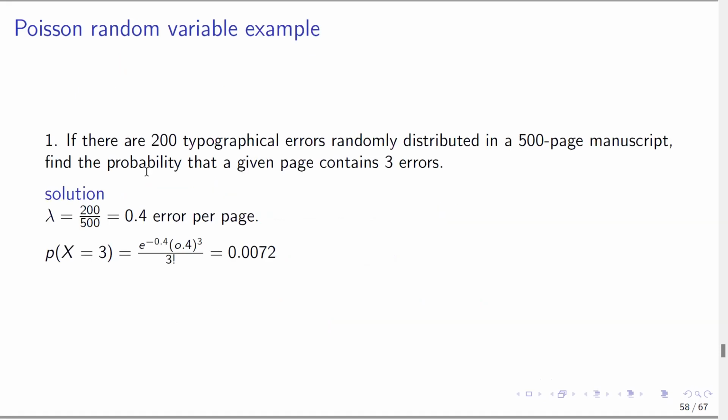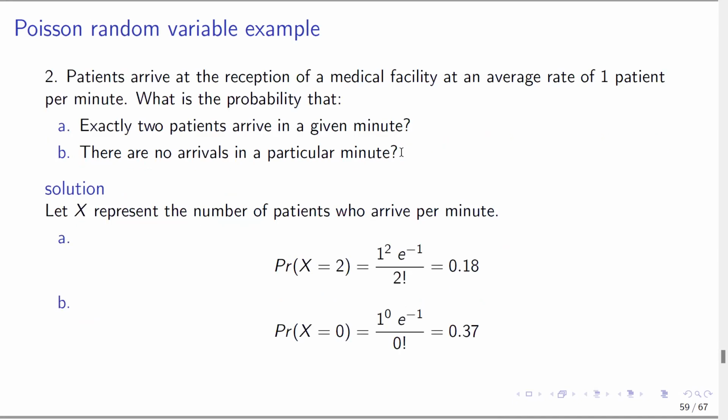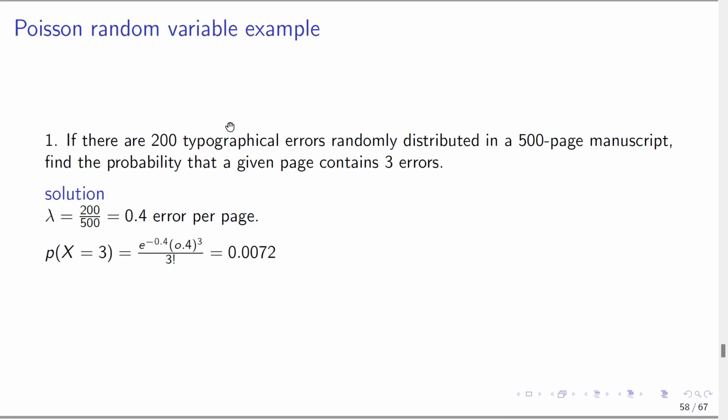So as an example, if there are 200 typographical errors randomly distributed in a 500-page manuscript, find the probability that a given page contains 3 errors. In this example, first of all, you need to find your lambda, which is your mean, okay?